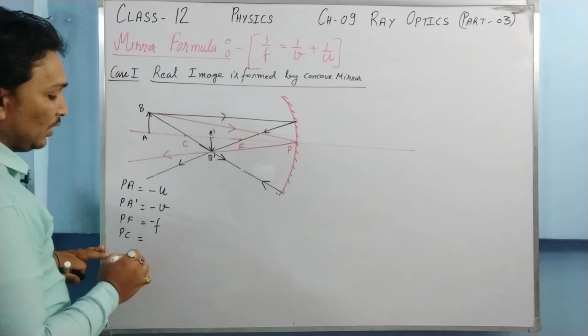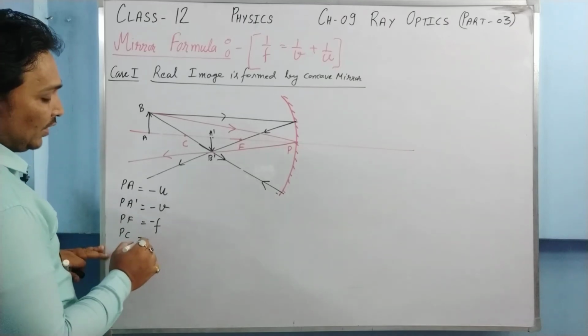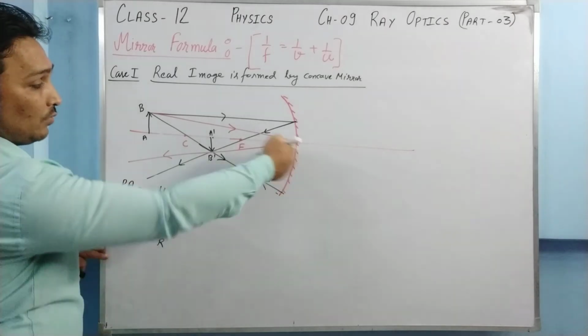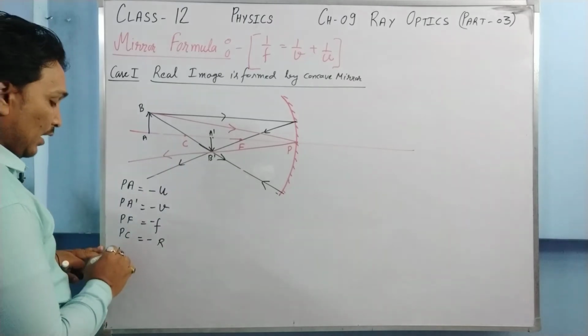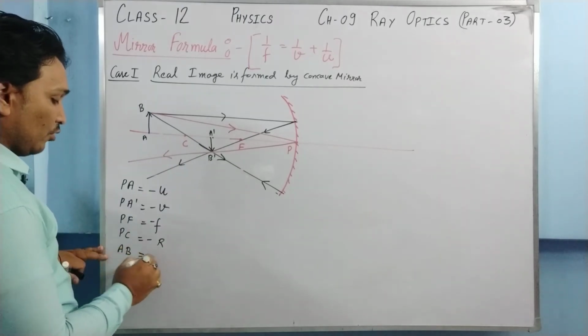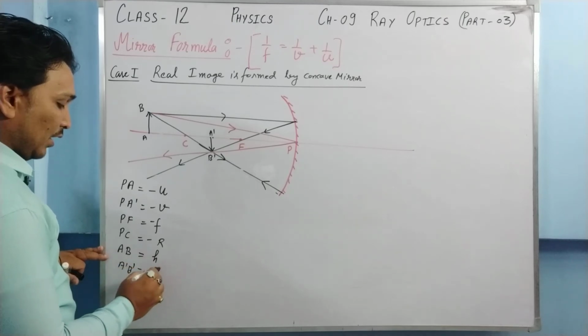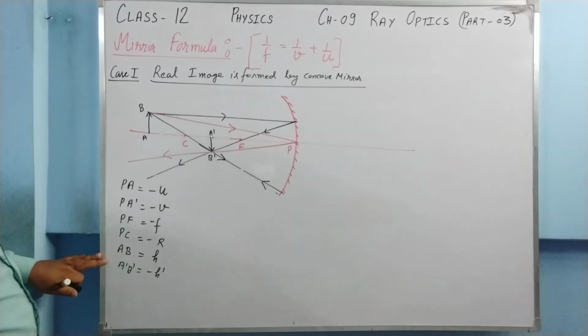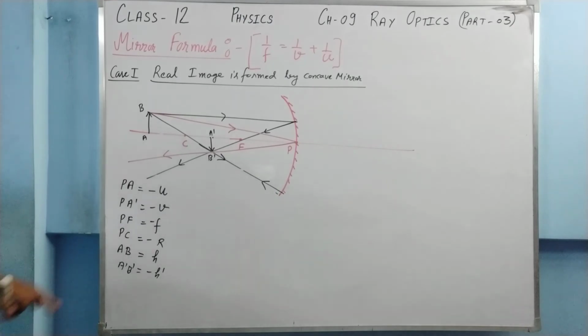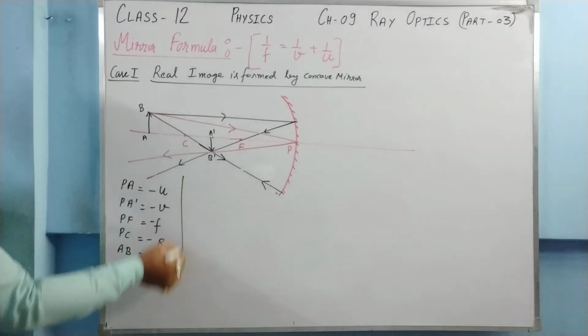PC is your radius of curvature, so it will be minus r because we are going in this direction. AB is the height of the object, so it should be h, and A dash B dash is the height of the image, it will be minus h dash. Why is it considered to be negative? Because the image is inverted. Okay, so these are the distances we need to put.